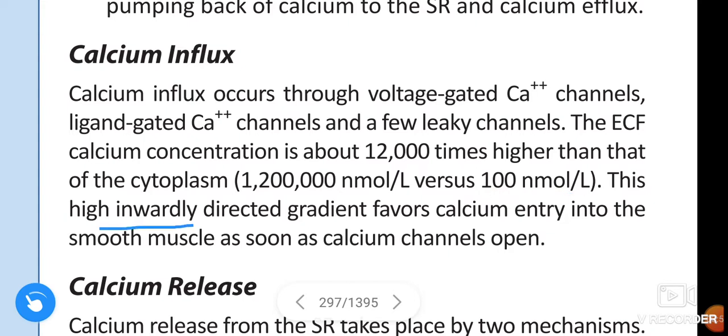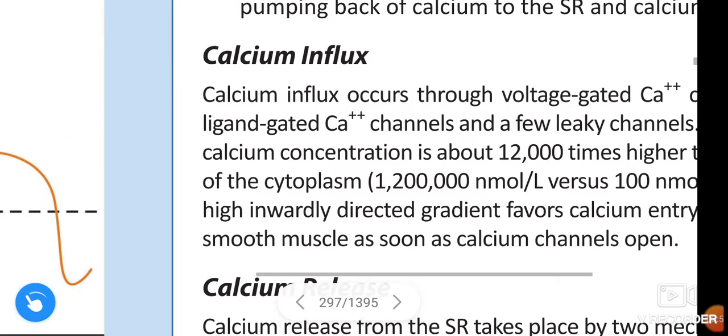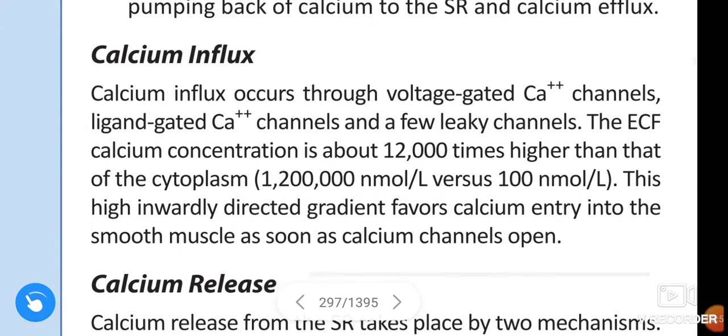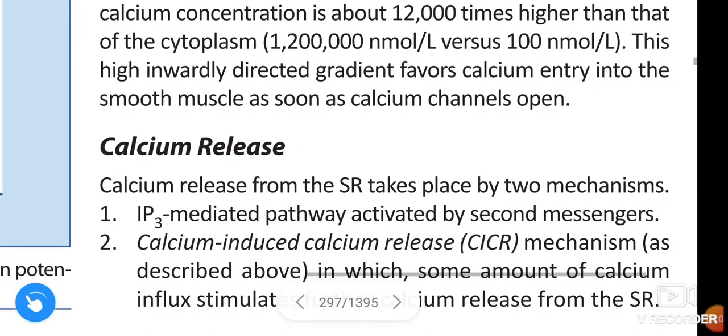This high inwardly directed gradient favors calcium entry into the smooth muscle as soon as calcium channels open.